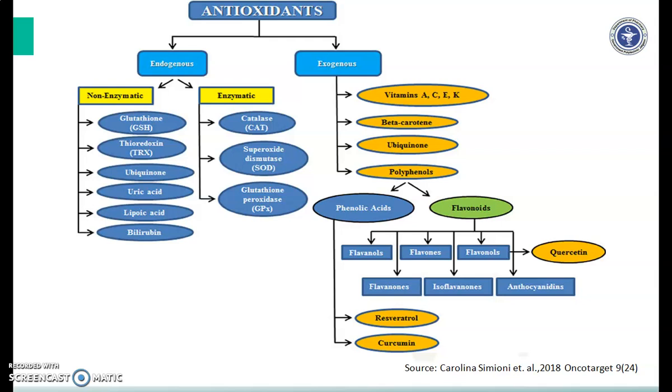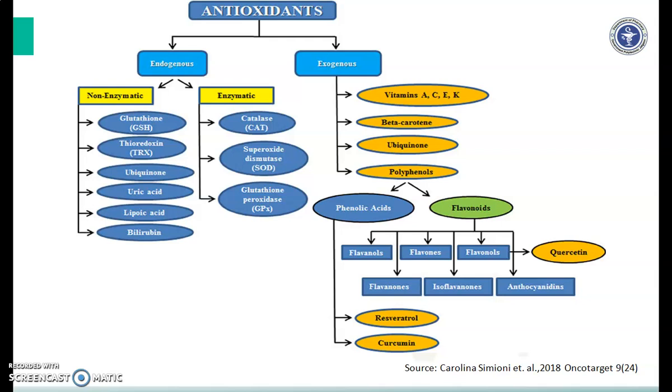Flavones include chrysins. Flavanones include hesperetins. Isoflavones include genistein. Anthocyanidins include cyanidins. And flavanol includes catechins. There are various examples of flavonoids, and these have potent antioxidant properties.